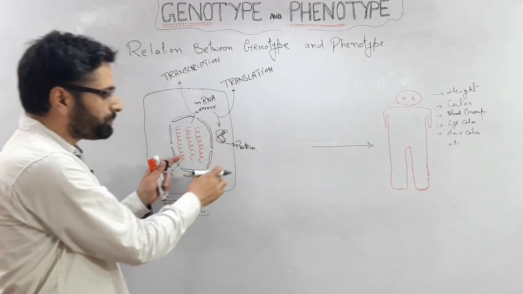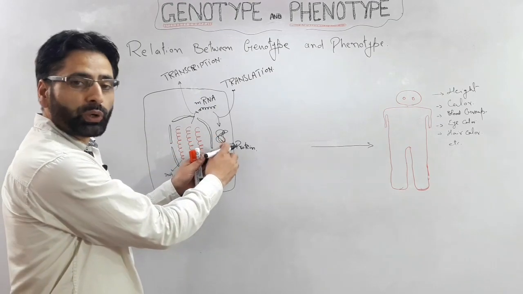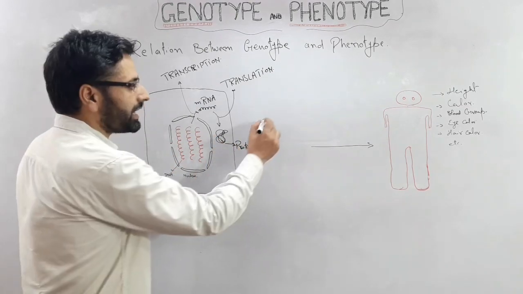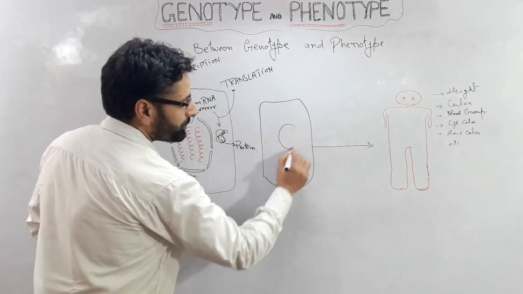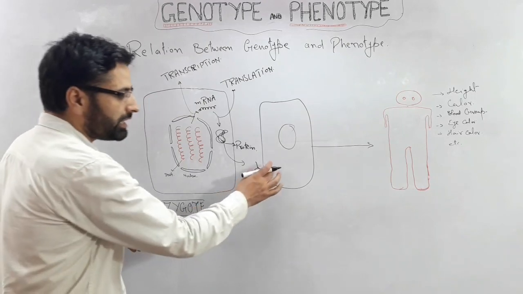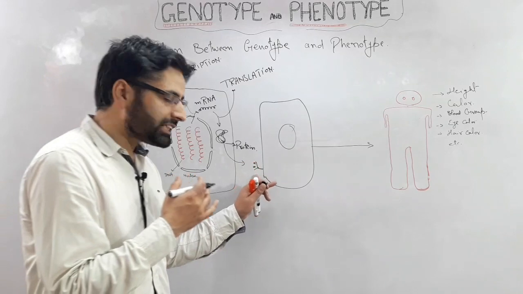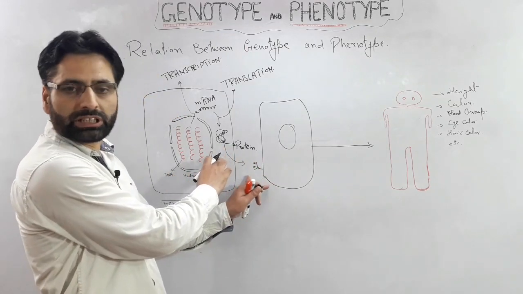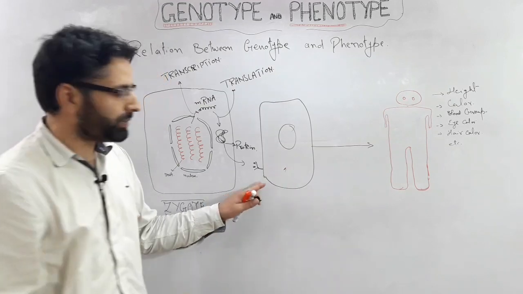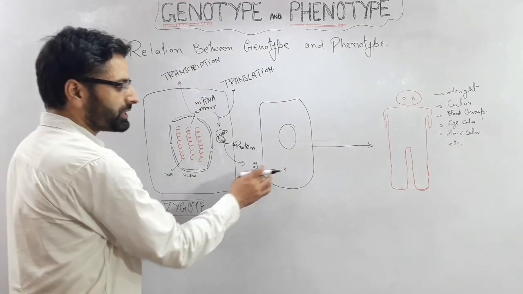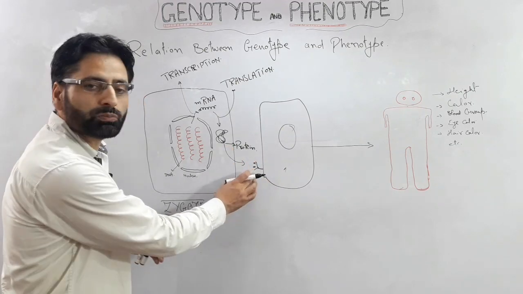This protein will perform the functions in the cytoplasm, or in many cases this protein will get released into the surroundings and will influence the activity of the neighboring cell, because the neighboring cell might have some kind of receptors, and these receptors will receive the signal from these molecules, and accordingly this cell will modify its structure and function as per the information received through this molecule.